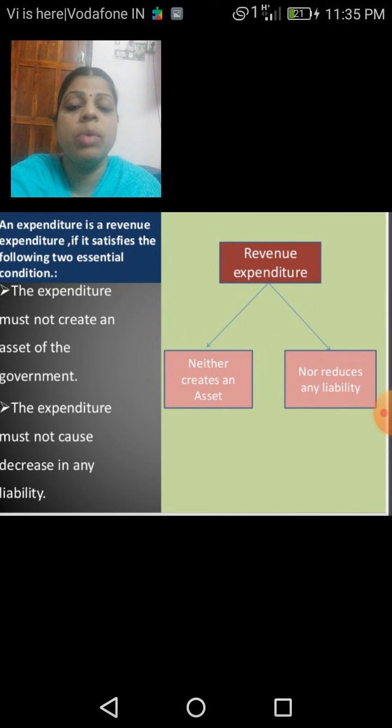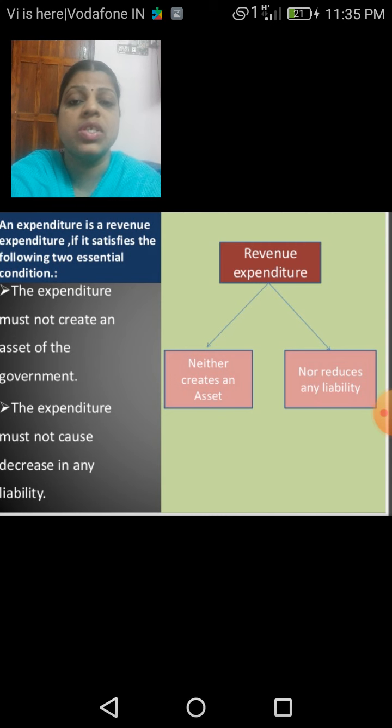And what about the revenue expenditure? An expenditure is a revenue expenditure if it satisfies the following two essential conditions. The expenditure must not create an asset of the government. The expenditure must not cause a decrease in any liability. So the revenue expenditure neither creates an asset nor reduces any liability. That is regarding the revenue expenditure.